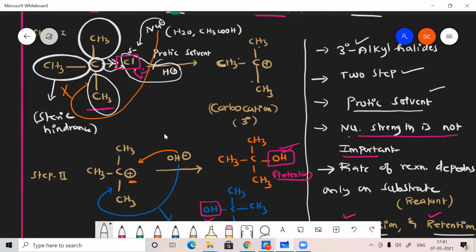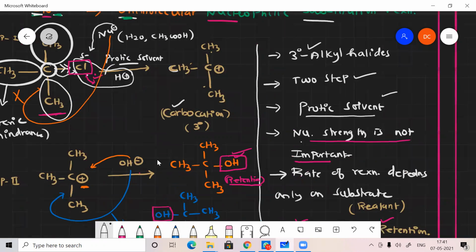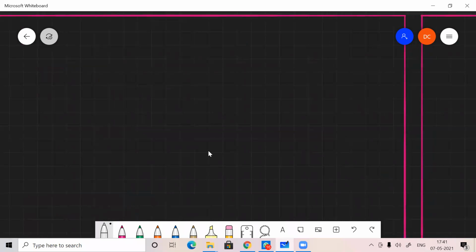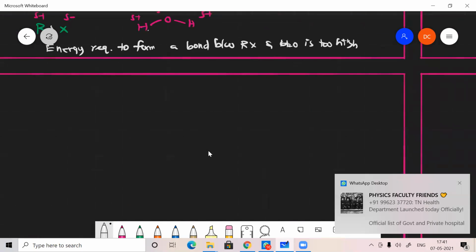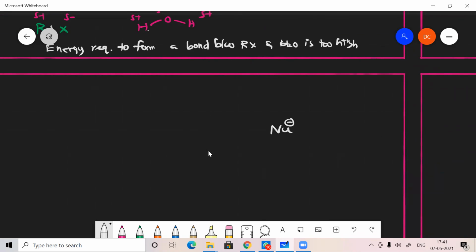So our aim is for the nucleophile to attack after creating this carbocation. That is why we use the protic solvent. Now we have to check the role of the protic solvent. Here, assume that one nucleophile is here. A nucleophile may or may not have a charge. Even if I take a strong nucleophile, it will become a weak one in the presence of a protic solvent.